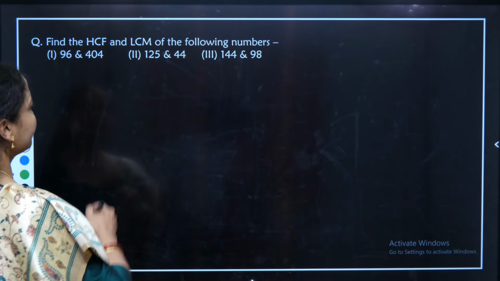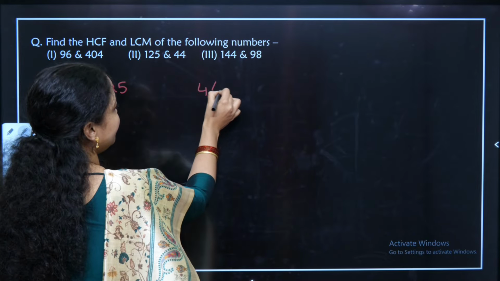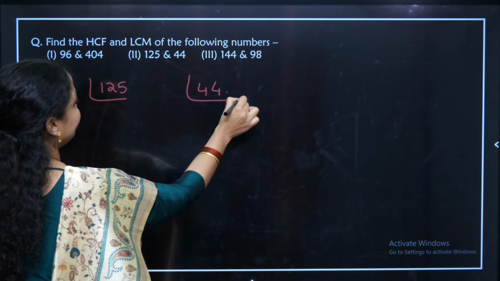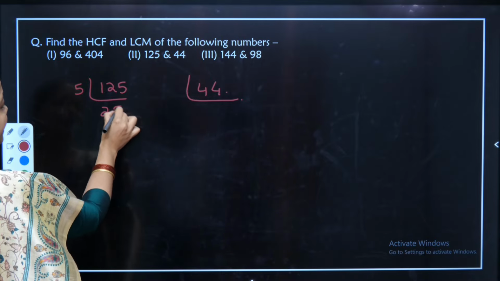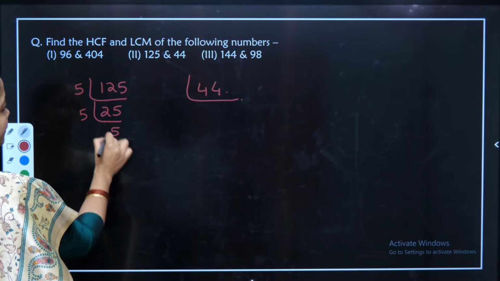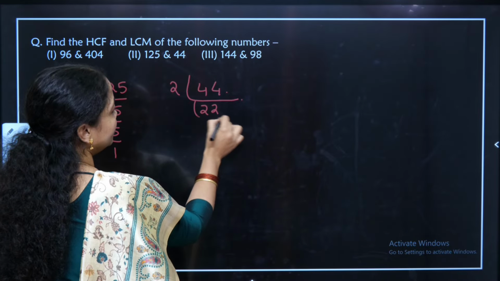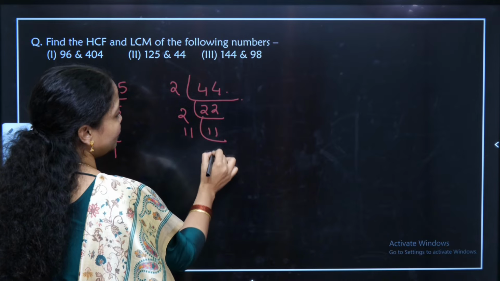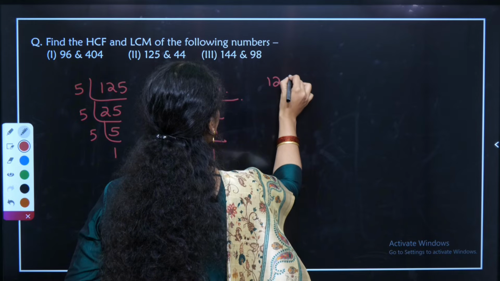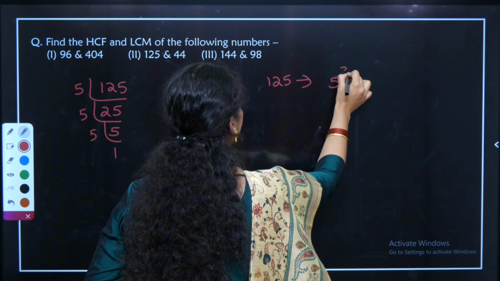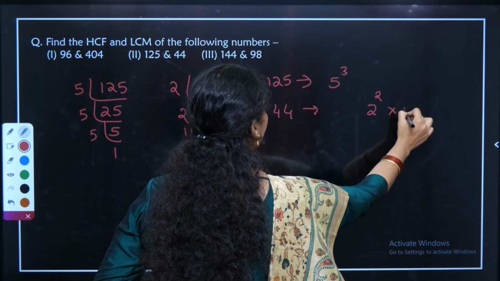Moving to the second question. The second question has 125 and 44. Let us try to find the prime factorization of both of the numbers. 125 is divisible by 5, therefore giving me 25, then 5 giving me 5 and 5 with a 1. 44 has 2, 22, 2, 11, 11 with 1. As usual, I am writing the prime factors here. 125 written as 5 cube and 44 written as 2 square into 11 power 1.